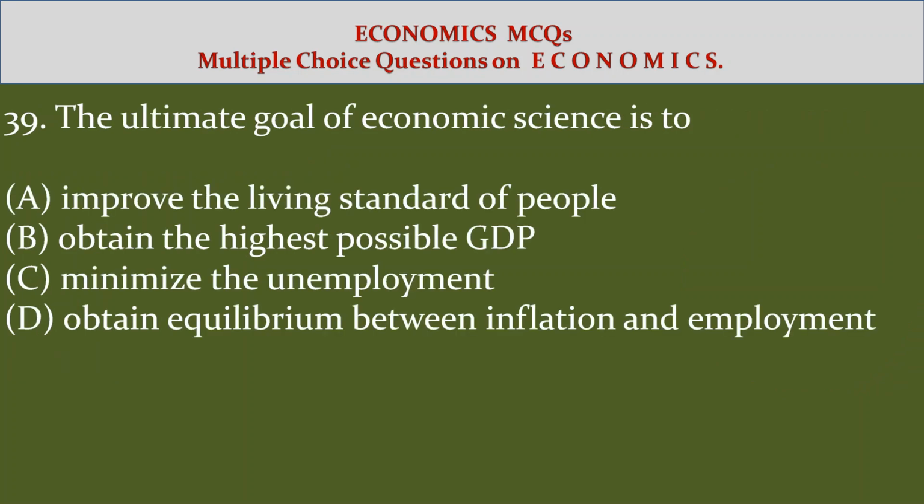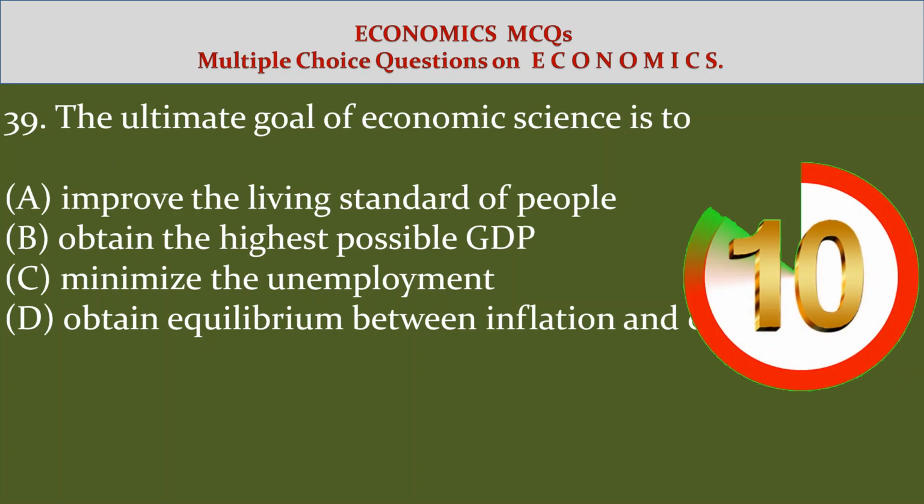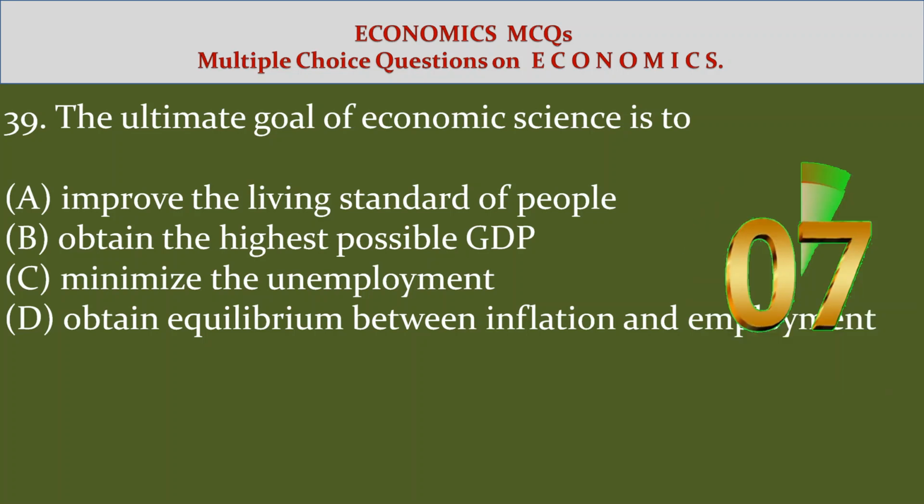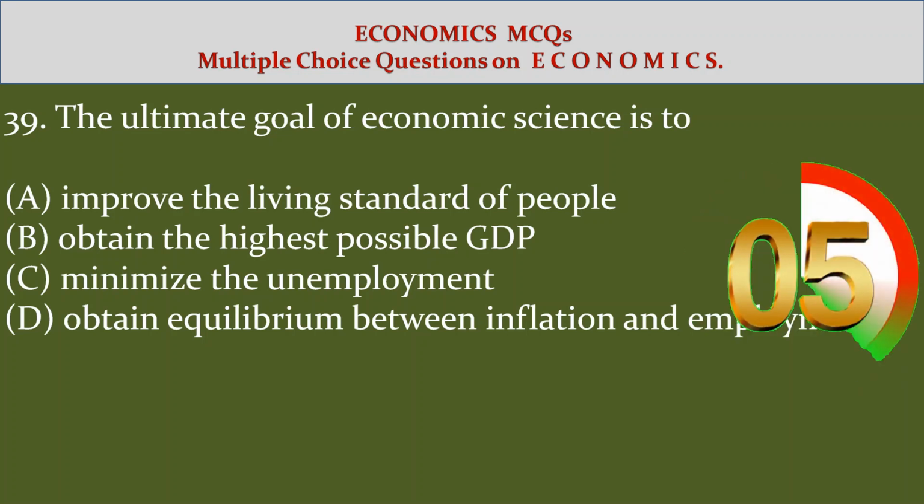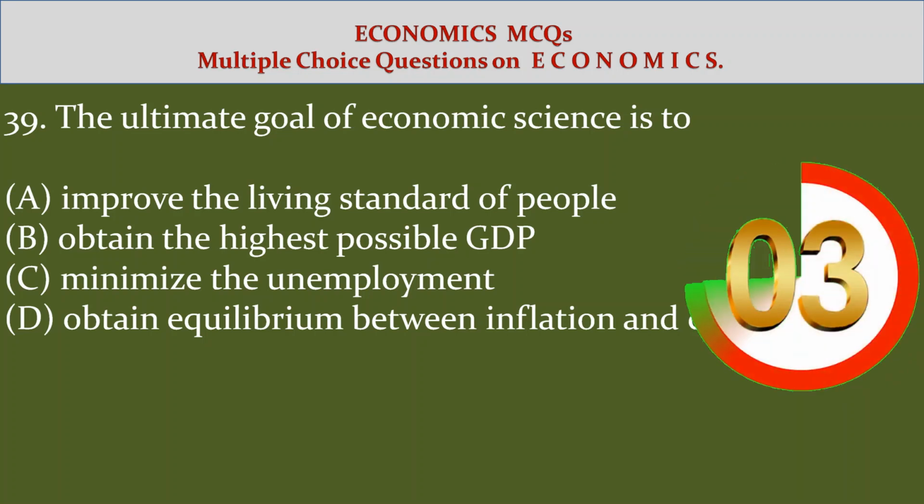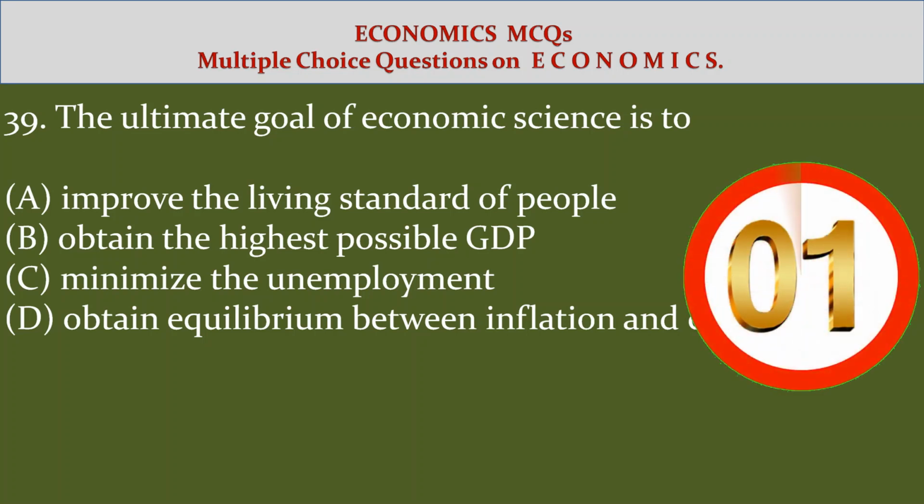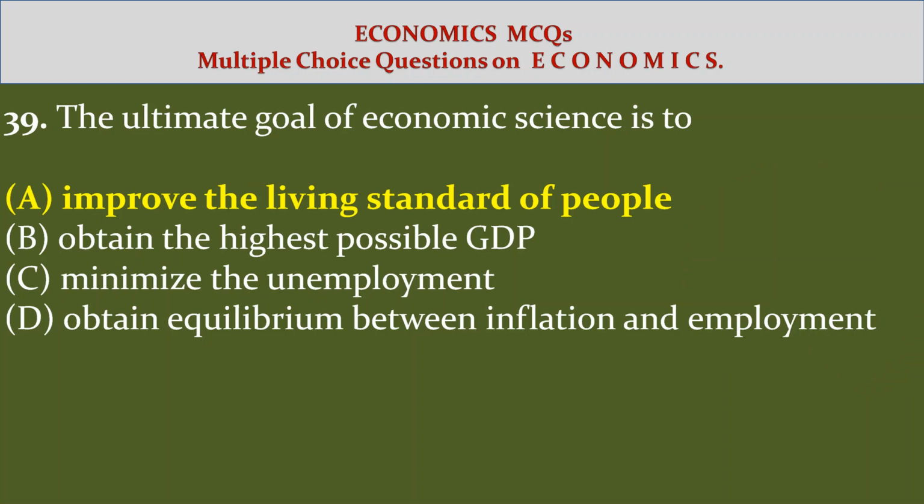39. The ultimate goal of economic science is to option A. Improve the living standard of people, option B. Obtain the highest possible GDP, option C. Minimize the unemployment, option D. Obtain equilibrium between inflation and employment. Answer A. Improve the living standard of people.